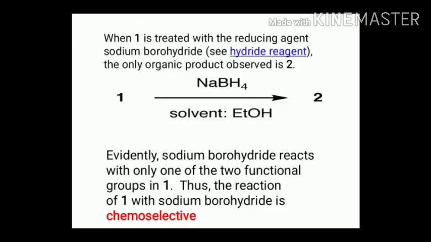In this slide we see that when 1 is treated with the reducing agent sodium borohydride, we get only compound number 2. So evidently sodium borohydride reacts with only one of the two functional groups in 1. Therefore, the reaction of 1 with sodium borohydride is chemoselective.